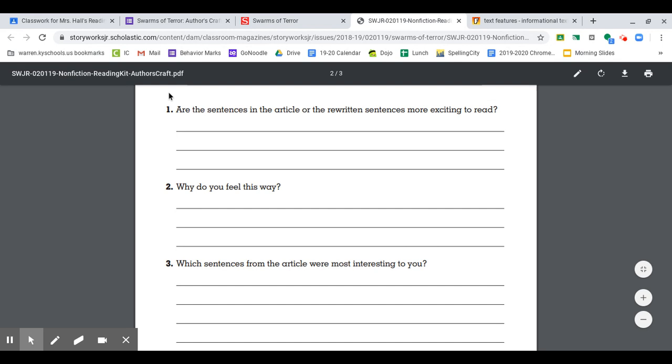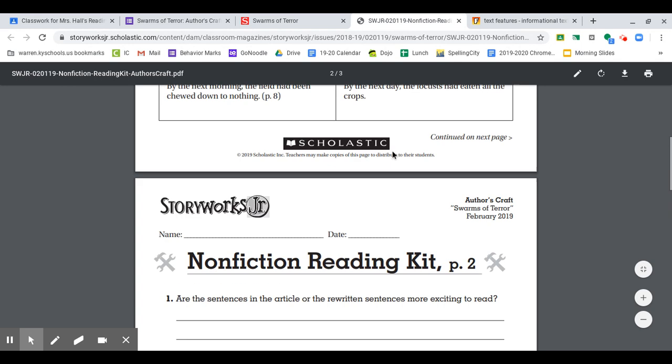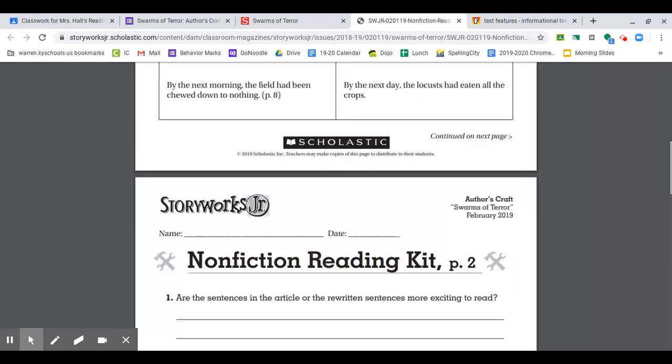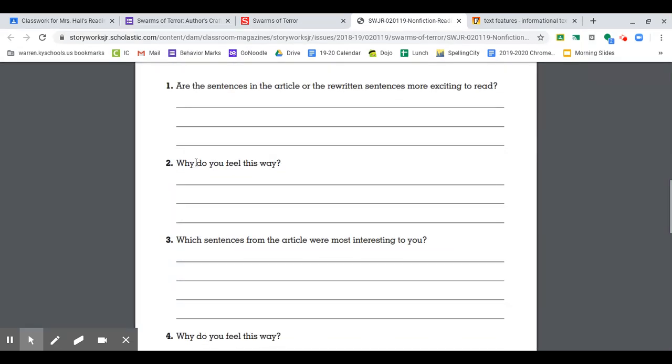The first one is, are the sentences in the article or the rewritten sentences more exciting to read? So you're going to tell me which ones are more exciting, the actual ones from the article or the ones from the right-hand side of the column up here. The second question is, why do you feel this way? Make sure you give me more than one reason of why you feel this way.